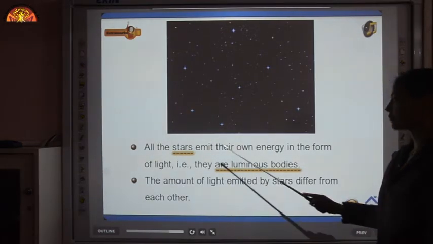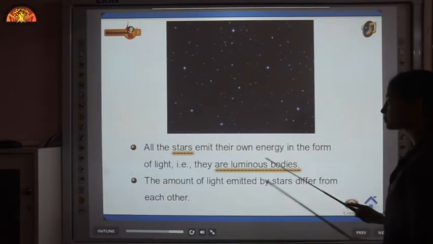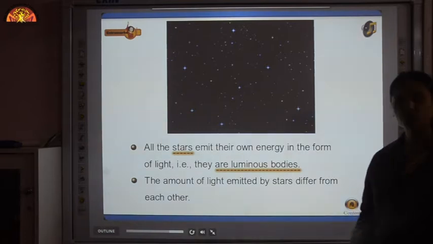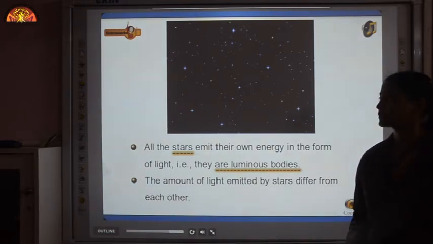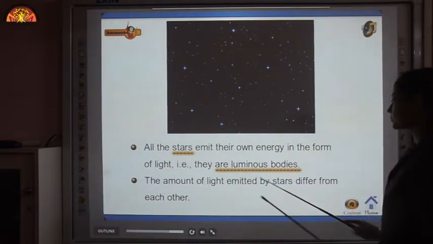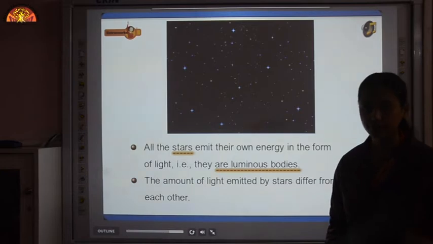All the stars emit their own energy in the form of light, so they are luminous bodies because they have their own light. Explosions occur on the surface of stars, because a star is a body of gas, it is made up of gases. The amount of light emitted by stars differs from each other because some are very bright and some are very dim.